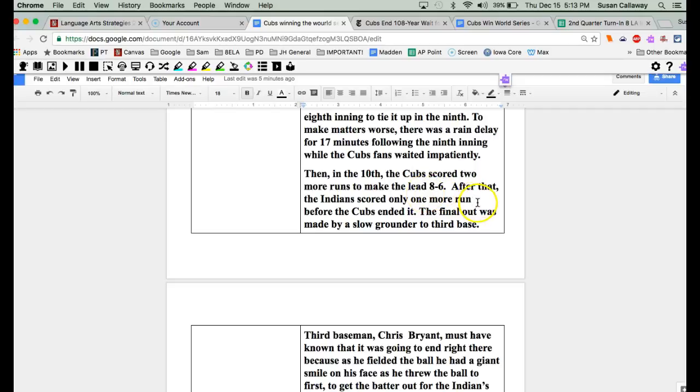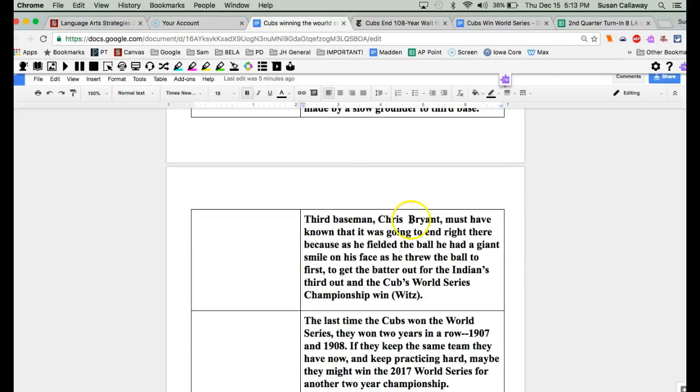After that, the Indians scored only 1 more run before the Cubs ended it. The final out was made by a slow grounder to third base. Third baseman Chris Bryant must have known it was going to end right there, because as he fielded the ball, he had a giant smile on his face as he threw the ball to first to get the batter out for the Indians' 3rd out and the Cubs' World Series championship win." And there's the source. Again, I want to emphasize this is so much of the student's own words.